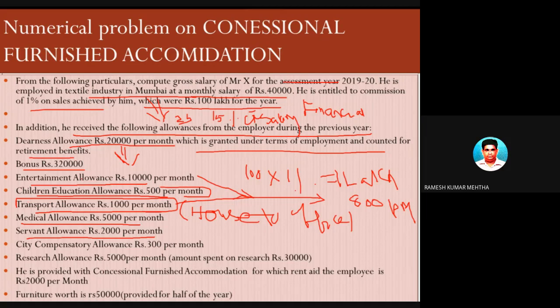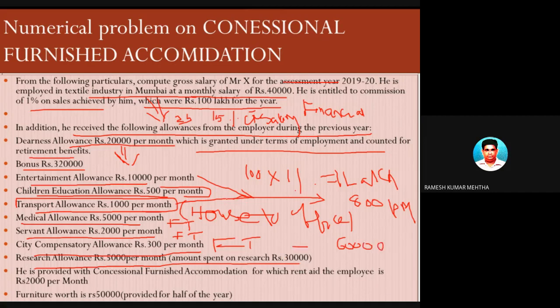Servant allowance is fully taxable. So 2,000 into 12 is equal to 24,000, fully taxable. City compensatory allowance, 300 per month into 12 is equal to 3,600 for the full year, fully taxable. Research allowance, we already spoke about it in the last class. In this case 5,000 rupees per month, so 5,000 into 12 is equal to 60,000 rupees, was provided by the employer to the employee for carrying out research.